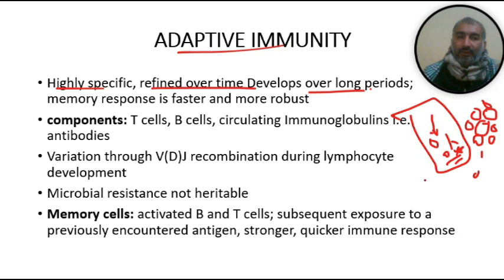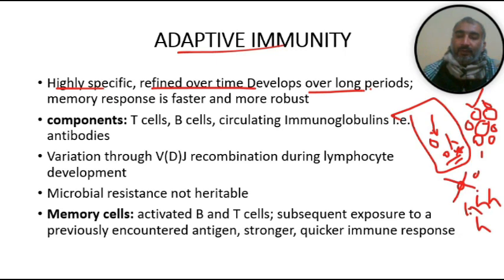So next time this type of bacteria enters our body, we have pre-synthesized antibodies. These are the pre-synthesized antibodies, and we have selected clonal expansion of a T cell to kill this bacteria.